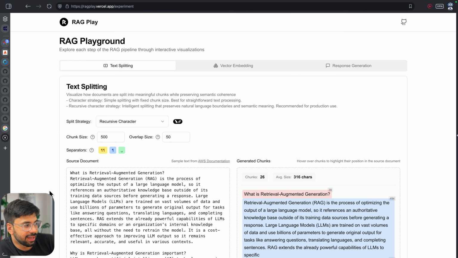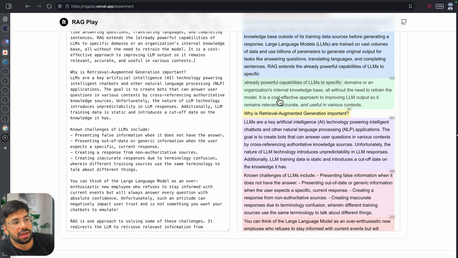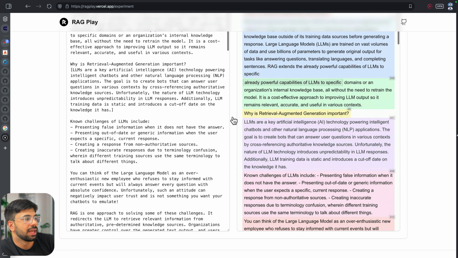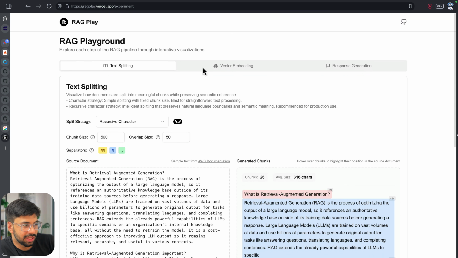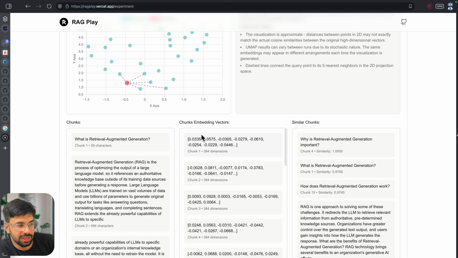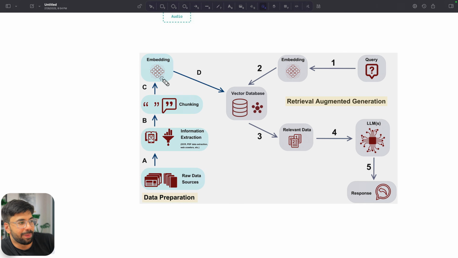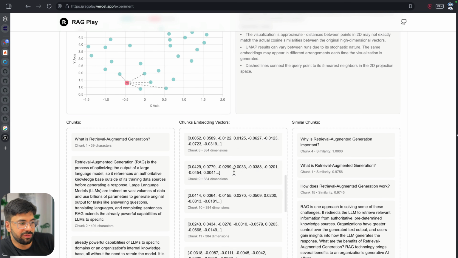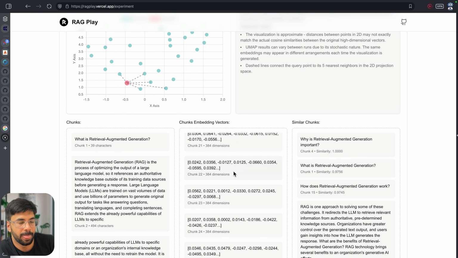We have the data here. All of this is the data. We divided it into chunks. When we divided that into chunks, then we created their vectors, right? We created their embeddings. So we pass them through an embedding model and we get the vector database. And this is your vector database, which you see right in front of you.